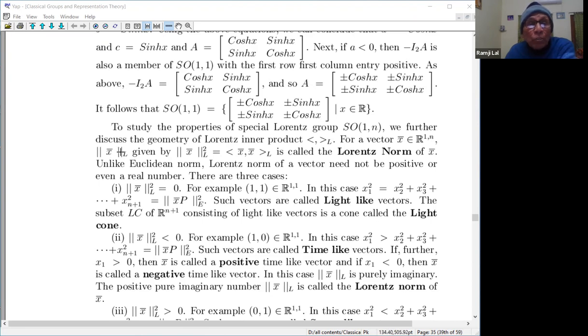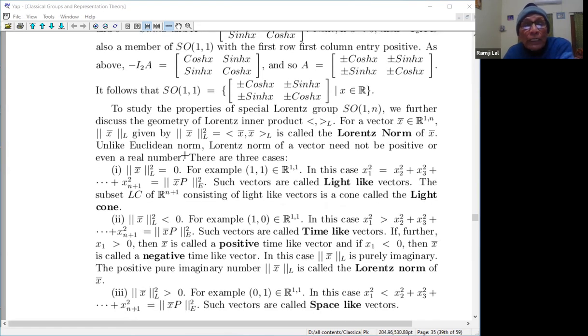So all the time we are taking the positive square root. And if it is 0, then it is 0. So this is what we call the Lorentz norm. Unlike the Euclidean norm, the Lorentz norm of a vector need not be positive, or even a real number. The square need not be positive, or this may not even be a real number.